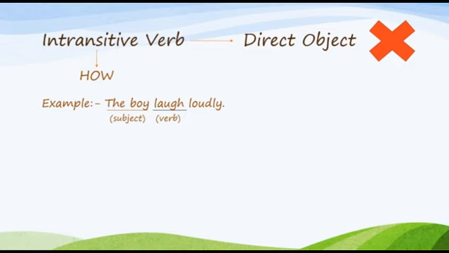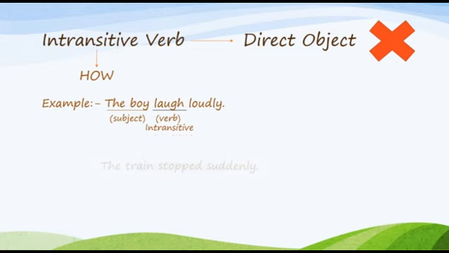So, laugh here is an intransitive verb because the boy laughed loudly. If we change this sentence into a question, what can we say? How did the boy laugh? The boy laughed loudly. So, this sentence consists of an intransitive verb, which is laugh. Laugh here is an intransitive verb.